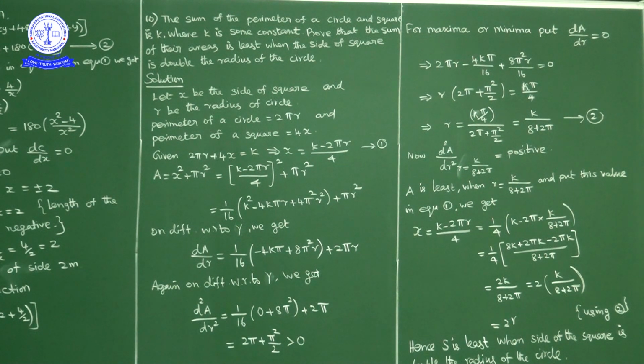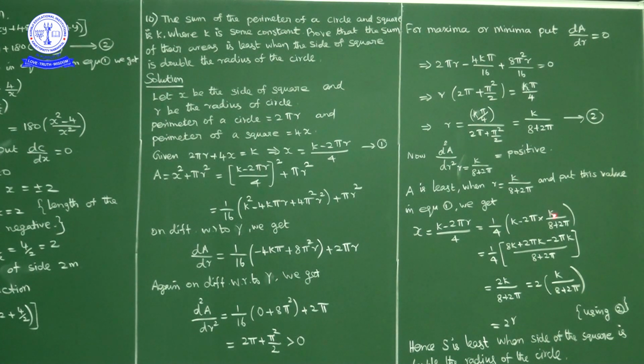Now substituting this r value in equation 1, what is x? x is equal to (k minus 2 pi r) upon 4. So x is equal to 1 by 4 into (k minus 2 pi r). k minus 2 pi into, what is r?